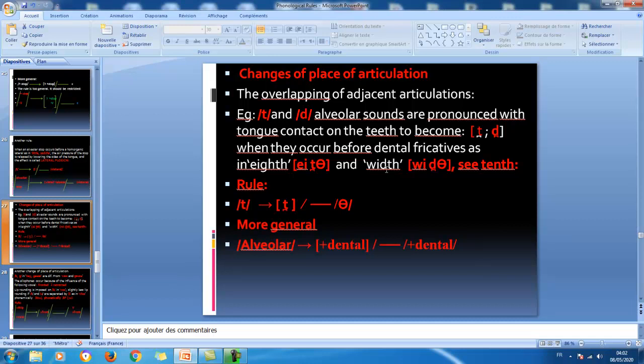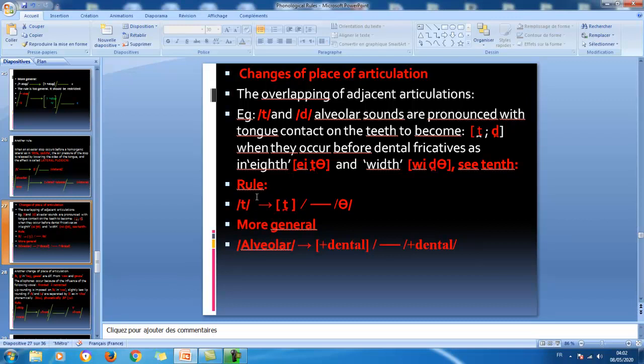Same thing here, with it here. So this th will make of the T a dentalized sound. We have also tenth. Look at ten, tenth. The N is followed by th. Same thing in here.